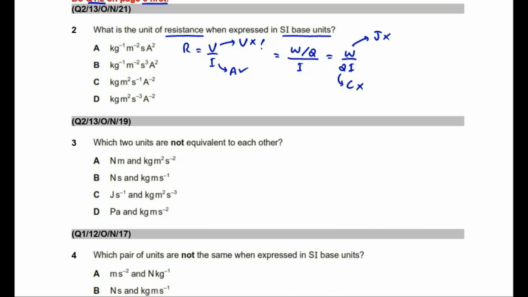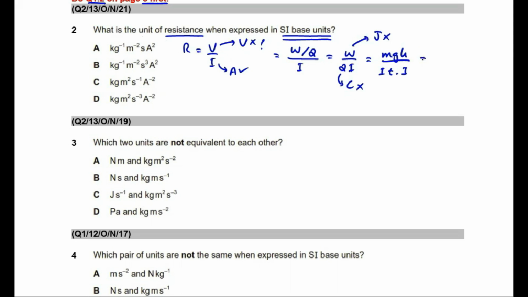Let's replace energy W by its expression. Students, you can use any expression for energy here. I'm going to use the expression for change in gravitational potential energy, mgh. And for charge q, I'm going to use this expression I times t, where I is current and t is time, right? So this is the new expression for resistance. Now students, we have obtained an expression for resistance in terms of physical quantities we know the SI base units of. We can use this expression for resistance to determine what? To determine the SI base units of resistance.